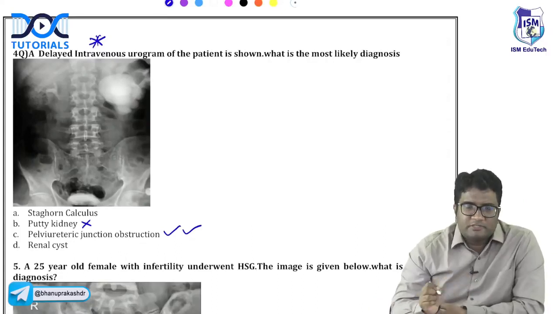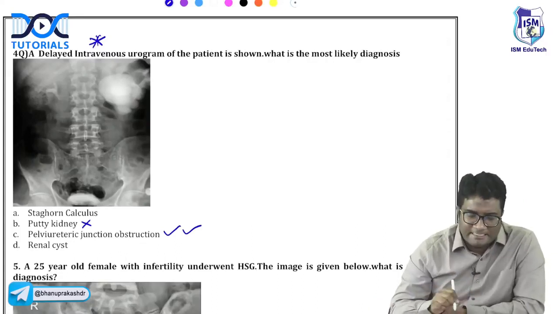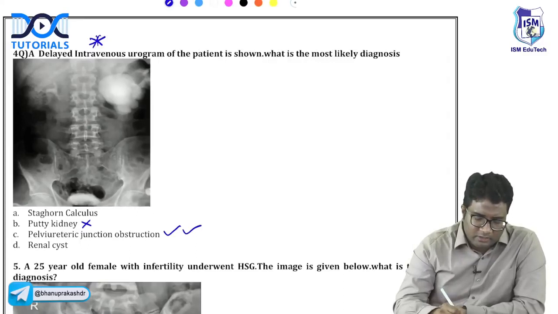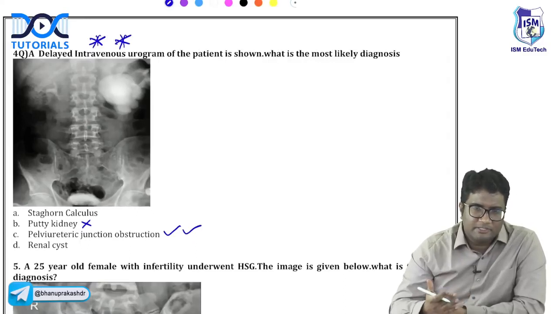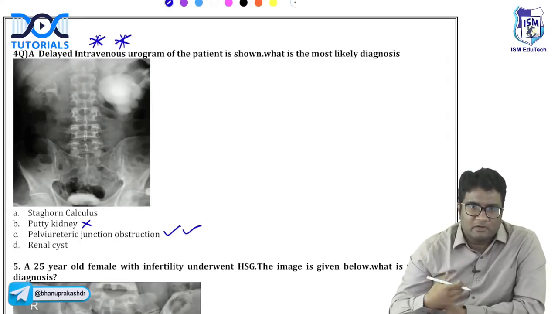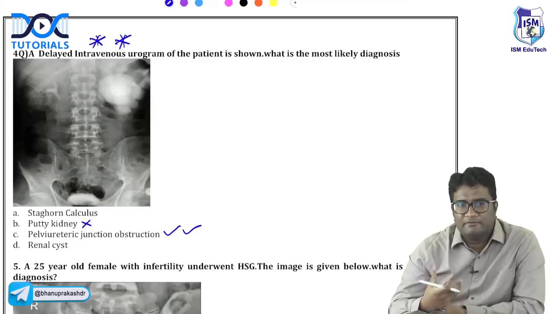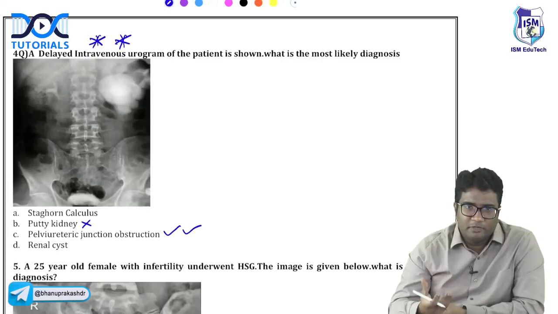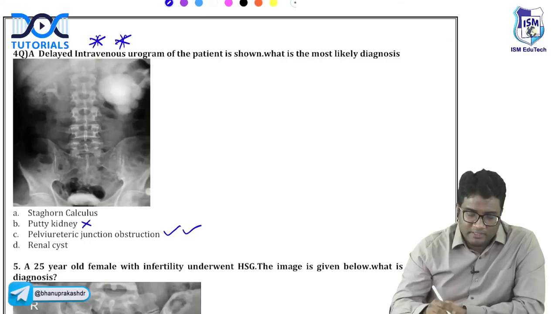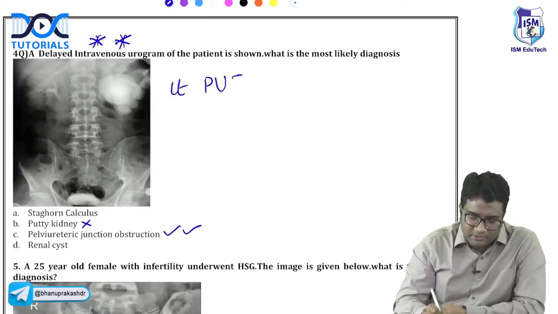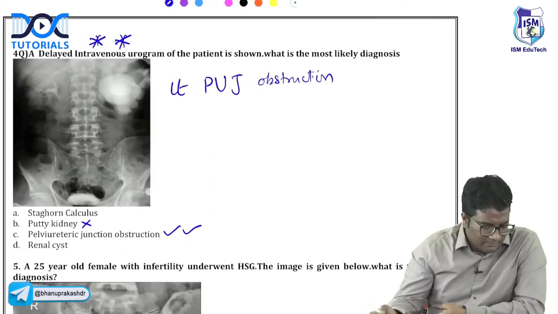There is no mention of sterile pyuria. There is no calcification here. He already told us it is a contrast study, an IVP study. The contrast is remaining at the left pelviureteric junction. At the left pelvis, the contrast is pooled in, and even in the delayed images it is still pooled in. That means there must be left PUJ obstruction. So be careful with this expected question. This is left PUJ obstruction.